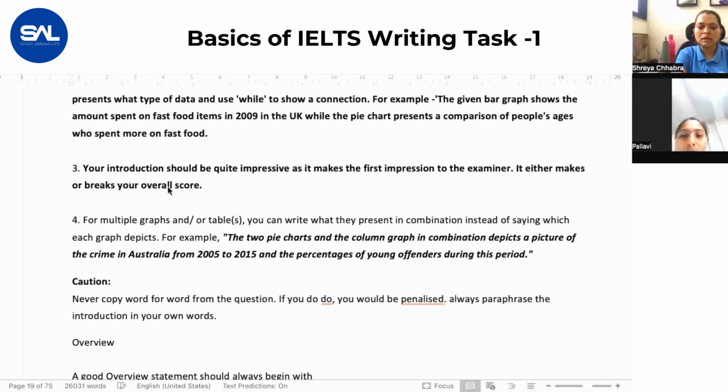This is how you have to write it down. The two pie charts in combination depict a picture of crime in Australia from 2005 to 15 and the percentage of young offenders. So you can combine: paraphrase the first one, then paraphrase the second one, and put the word while in between. Okay, fine.